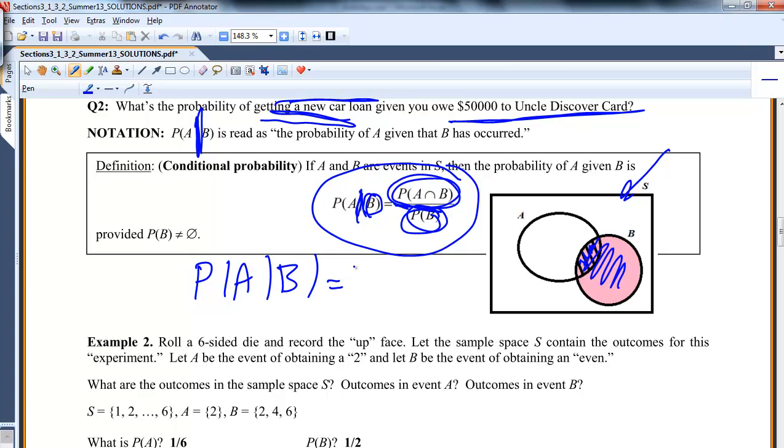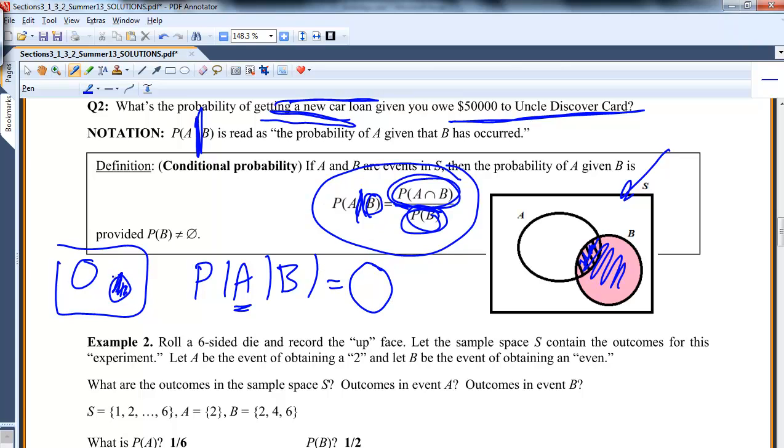And if these are mutually exclusive, let me draw you a little picture. Here's A and here's B. If B has occurred, what's the probability A is going to happen? It's 0, right?